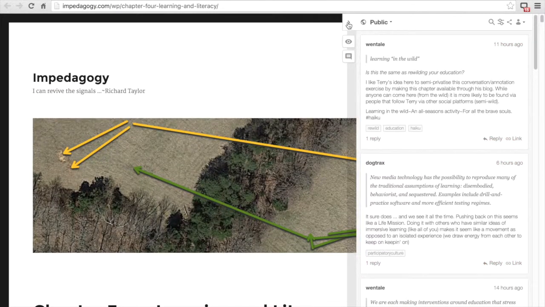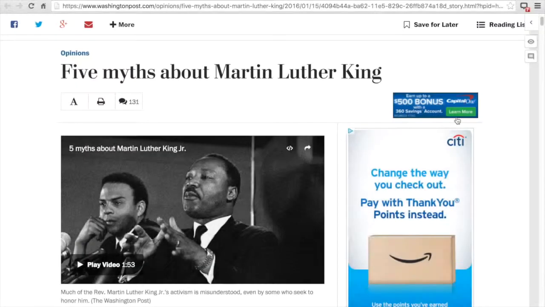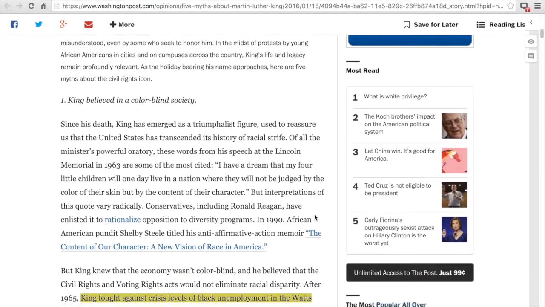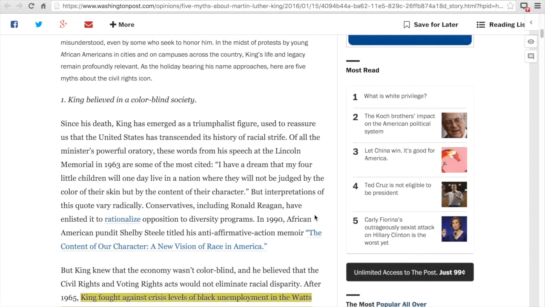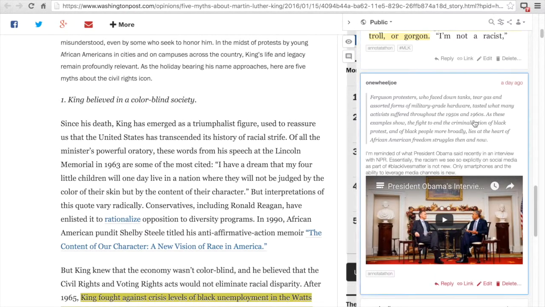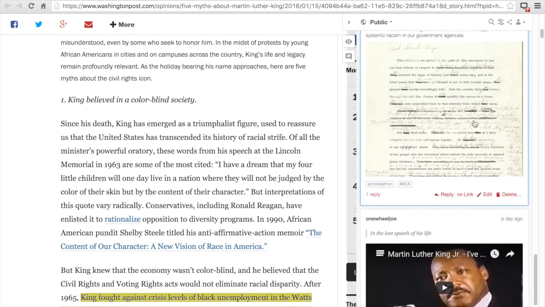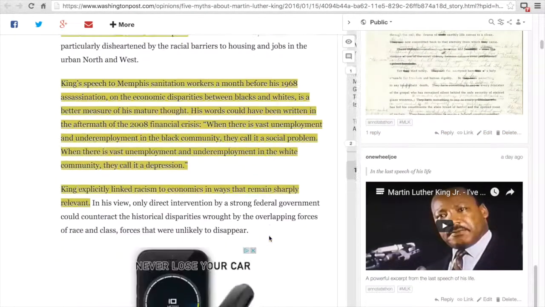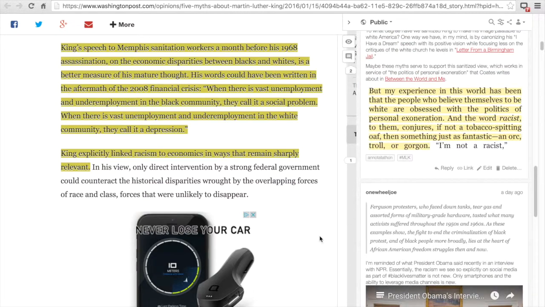And then lastly, this article appeared in the Washington Post, 5 Myths about Martin Luther King. And so this is an interesting critical look at how King is portrayed by the media perhaps, and sometimes in schools. And so folks are responding to these myths with their own public annotations.